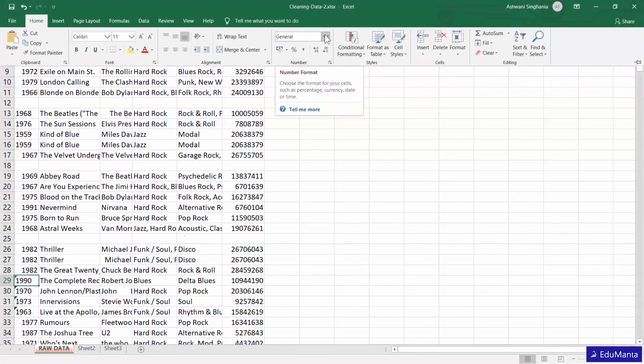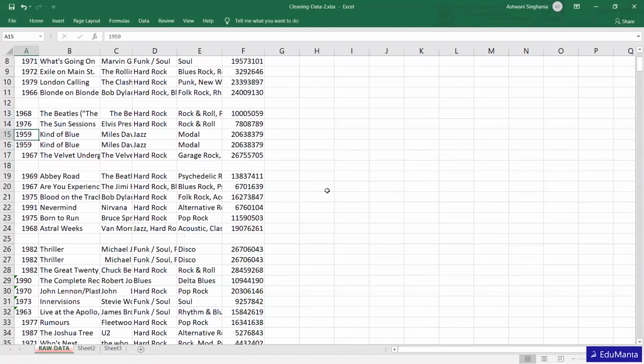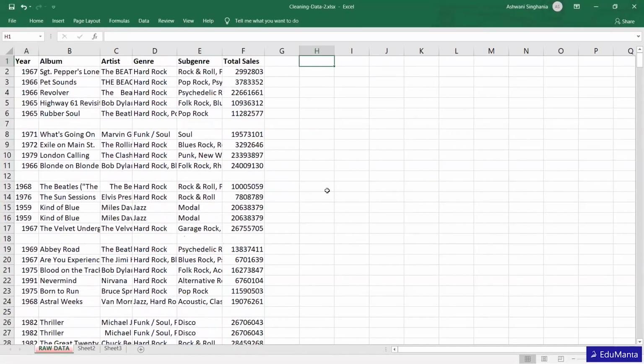Even if you put it in General again, for example, I just put, it is not going to change into numbers, that is, it is not going to be right aligned. So we need a kind of function that at once will convert all these things into numbers. How we can do that, we are going to learn in some time.